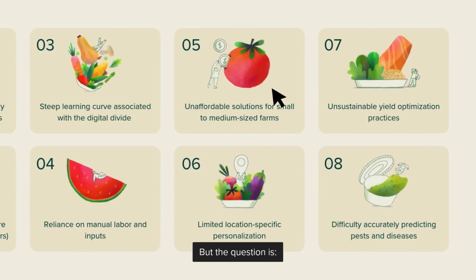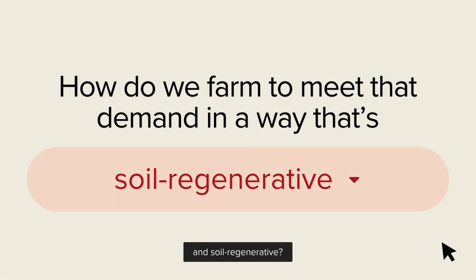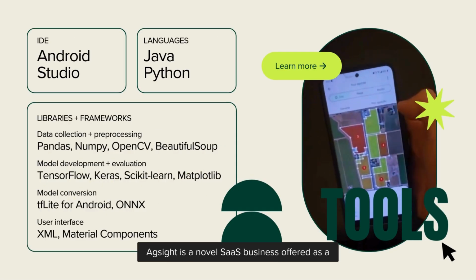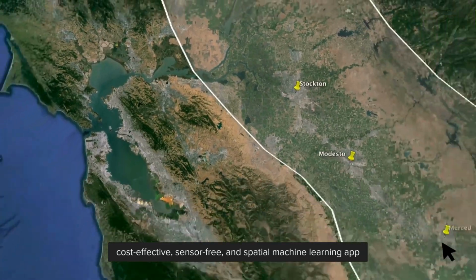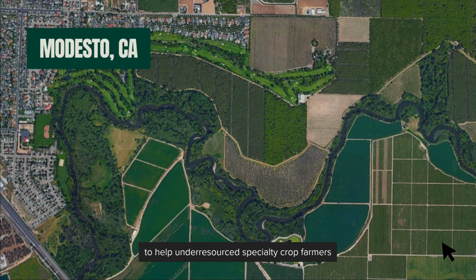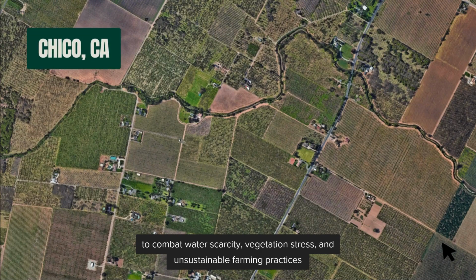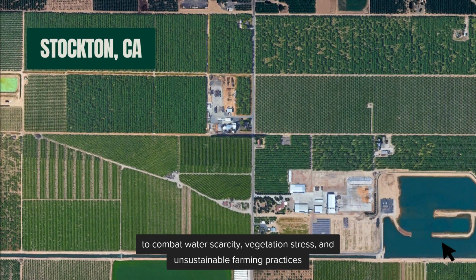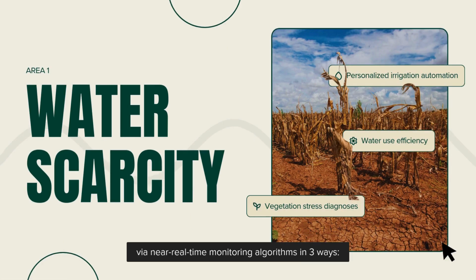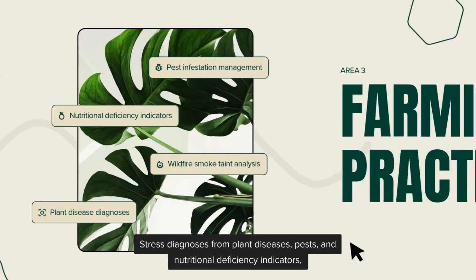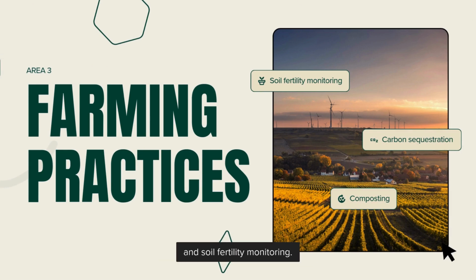But the question is, how do we farm to meet that demand in a way that's crop efficient, water conserving, and soil regenerative? Developed as a Java Android mobile app with TensorFlow Lite, Agsight is a novel SaaS business offered as a cost-effective, sensor-free, and spatial machine learning app to help under-resourced specialty crop farmers of small to medium-sized commercial orchards across central California combat water scarcity, vegetation stress, and unsustainable farming practices via near real-time monitoring algorithms in 3 ways: stress diagnoses from plant diseases, pests and nutritional deficiency indicators, personalized irrigation automation, and soil fertility monitoring.